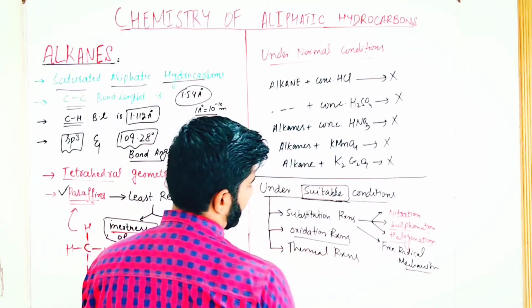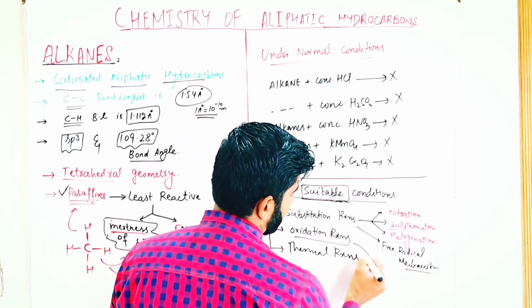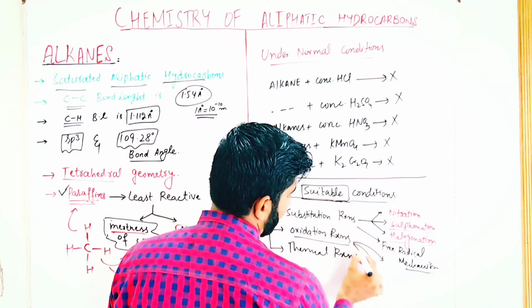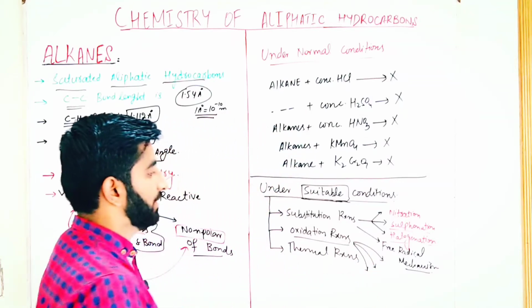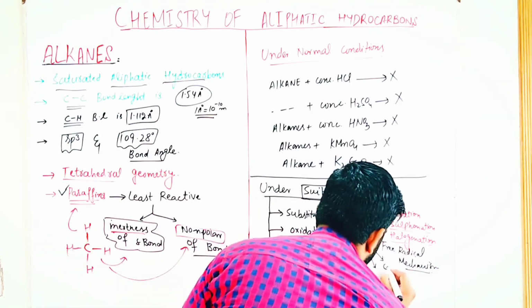And alkanes give oxidation reactions. The oxidation reactions are the catalytic oxidation, incomplete oxidation, and complete oxidation.